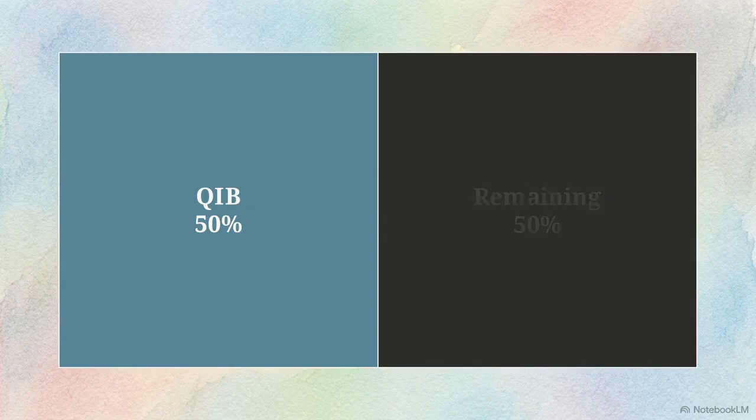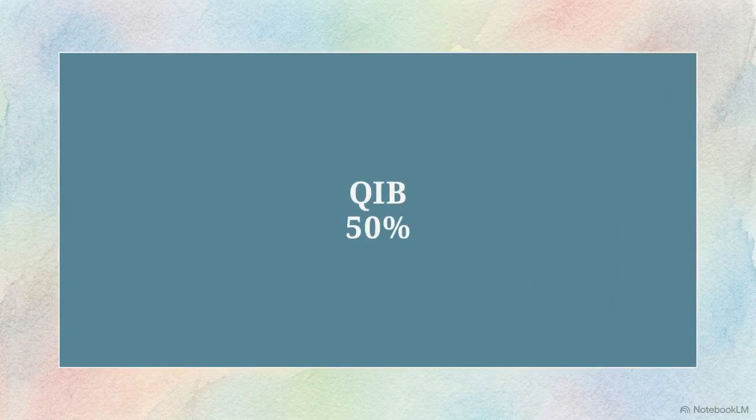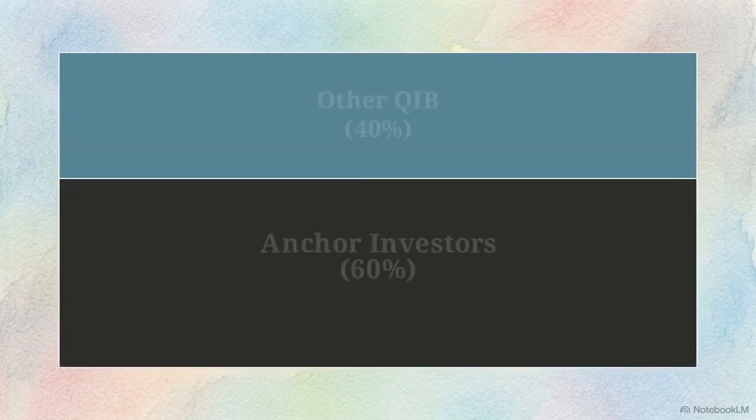The issuer can allocate up to 60% of this block to anchor investors. Anchor investors must commit a minimum of 1,000 lakhs a full working day prior to the public opening. Their early participation locks in baseline demand, signaling stability to the market. Within that anchor allocation, exactly 1/3 is specifically reserved for domestic mutual funds.